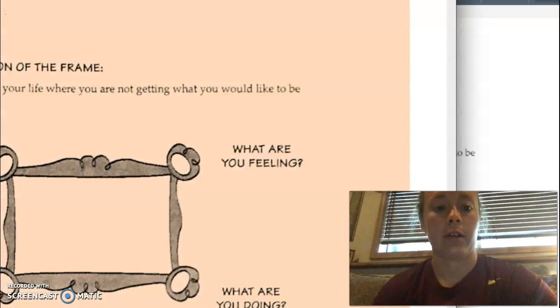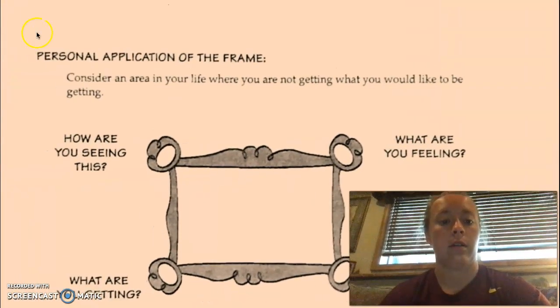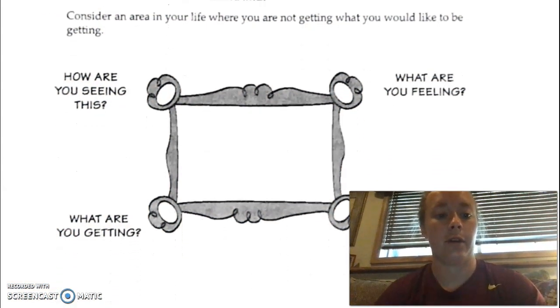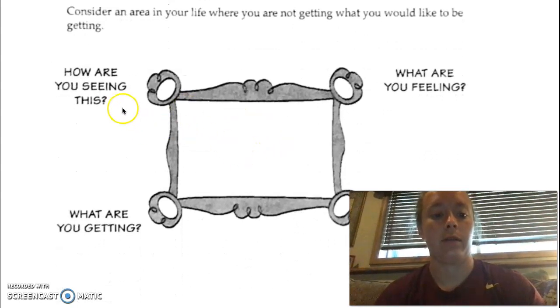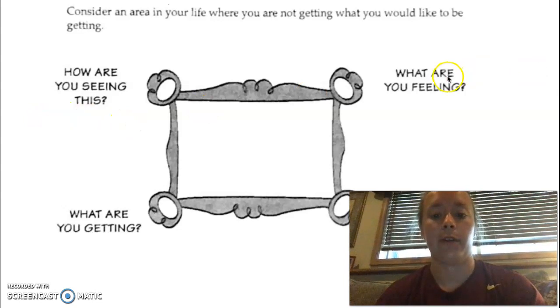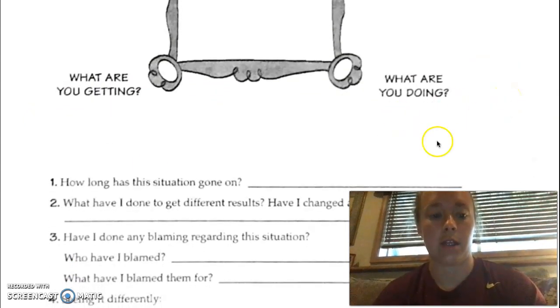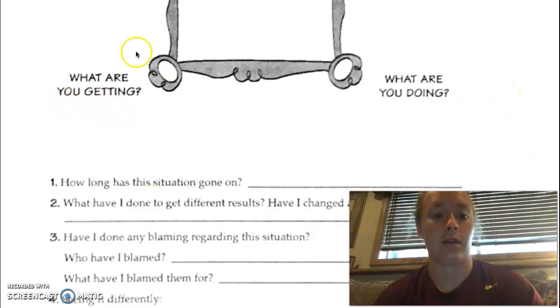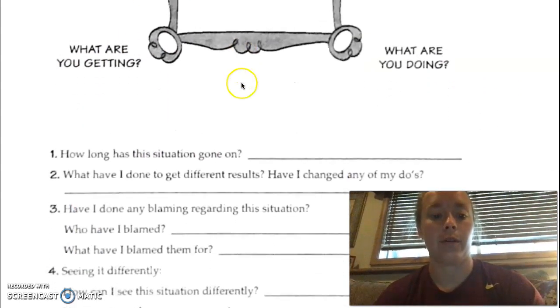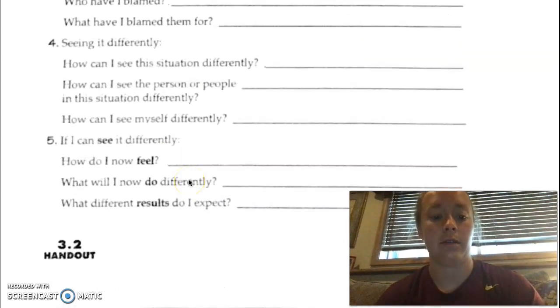All right, we'll come over here to look at this. So the frame. You're going to put your issue in here. You're going to answer the question, how are you seeing this? Write the answer right here. What are you feeling about it? Write the answer right here. What are you doing about it? Answer the question right here. And what are you getting? Answer it right here. You need to fill this out before you go down and answer these questions.